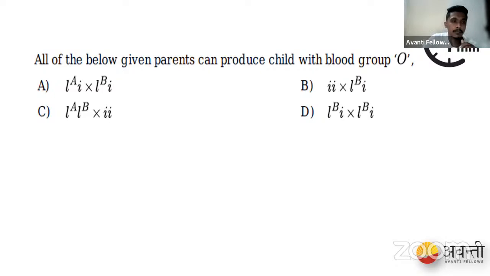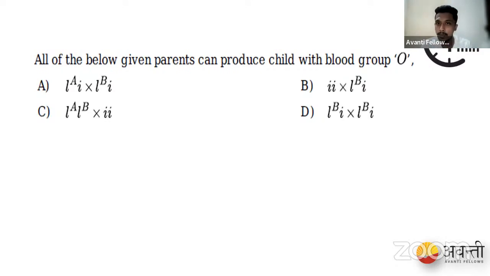In option A, we have the first allele IA. If capital IA goes with capital IB, it will give rise to AB blood group. If small i goes with capital IB, it will give rise to B blood group. If small i goes with small i, it will give us O blood group. So option A is giving rise to O blood group.